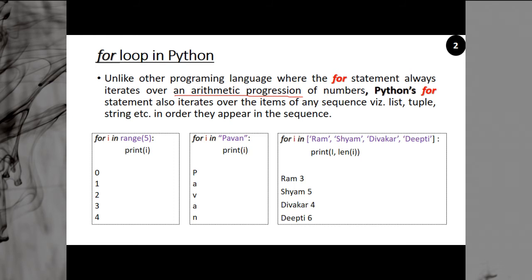Okay, but in Python there is a versatility of the for statement: you are not going to use it for arithmetic progression only, but you can use the Python for statement for iteration over the items of any sequence.